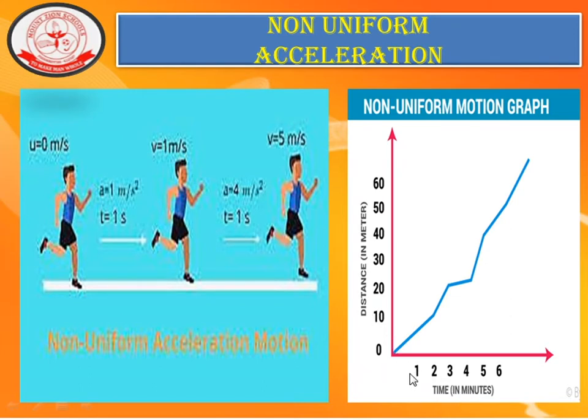Here along the x-axis, time interval is represented. Along the y-axis, distance is represented. This is for non-uniform motion. So if the distance covered is unequal with respect to the same time interval, then it is called non-uniform motion. Similarly, if you represent it with the help of velocity along the y-axis, then that graph represents non-uniform acceleration.